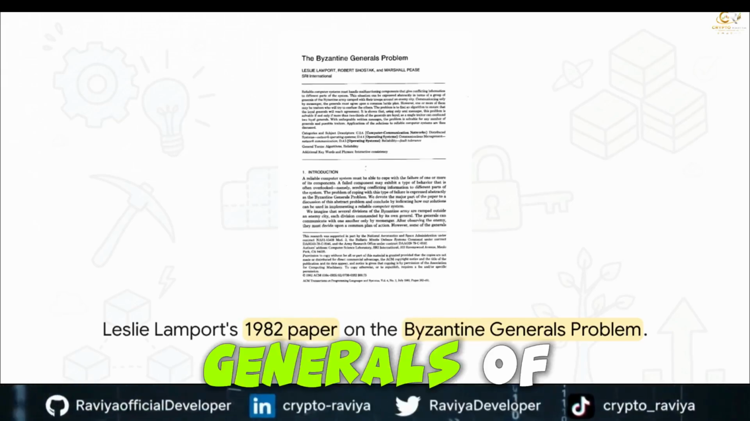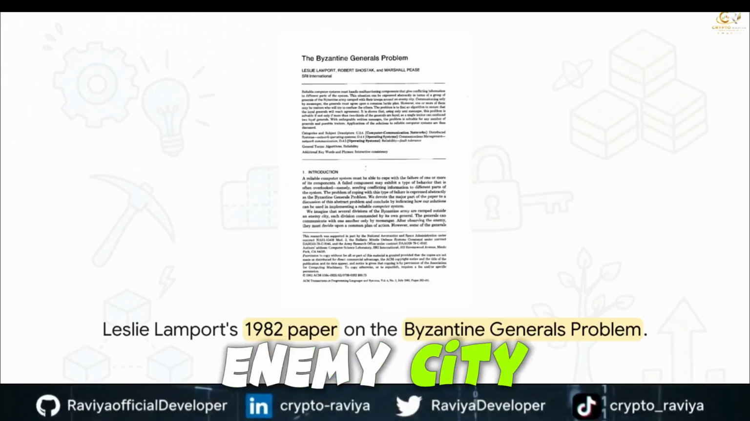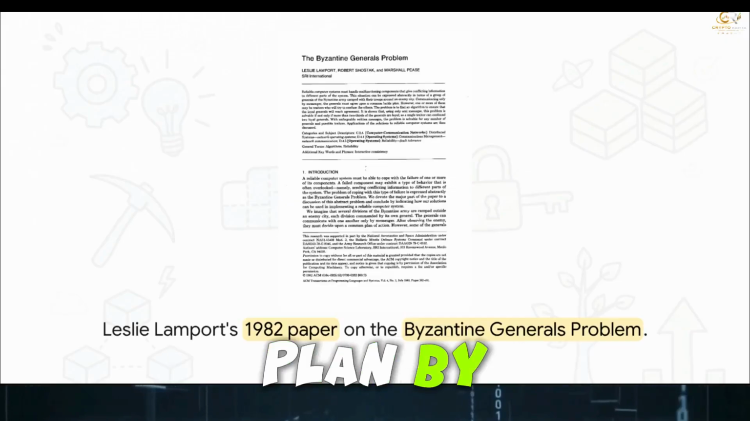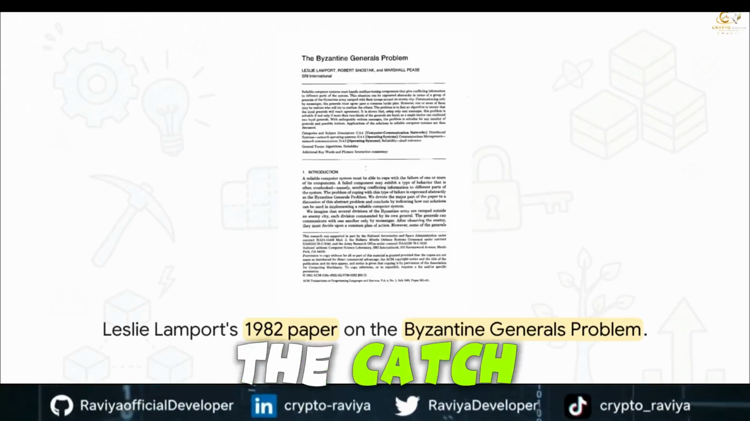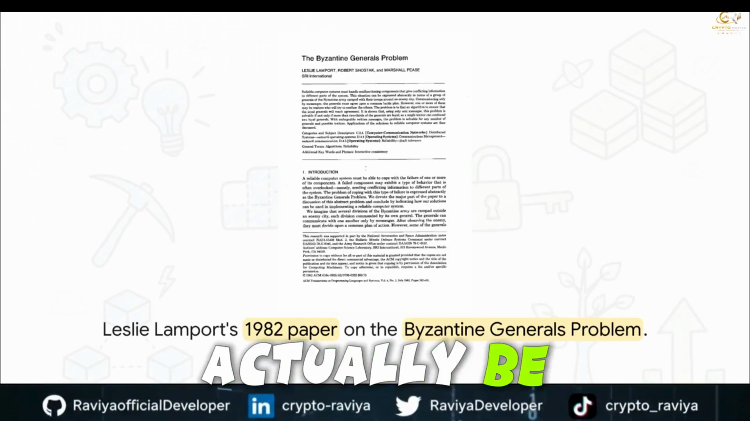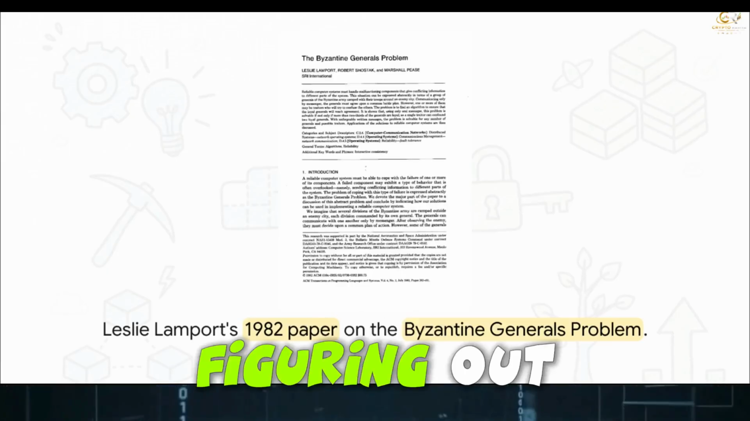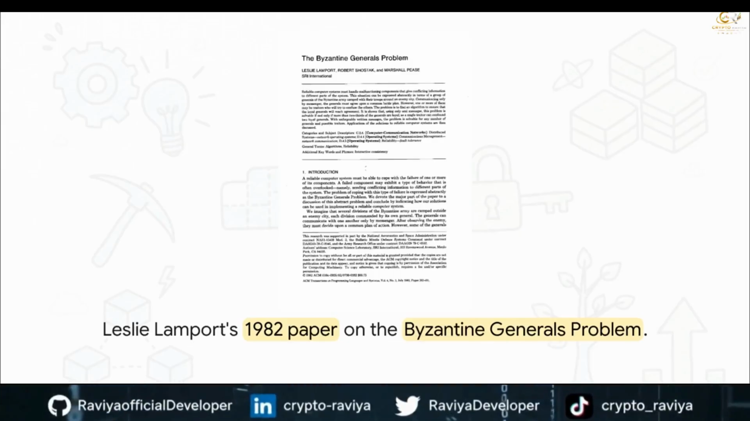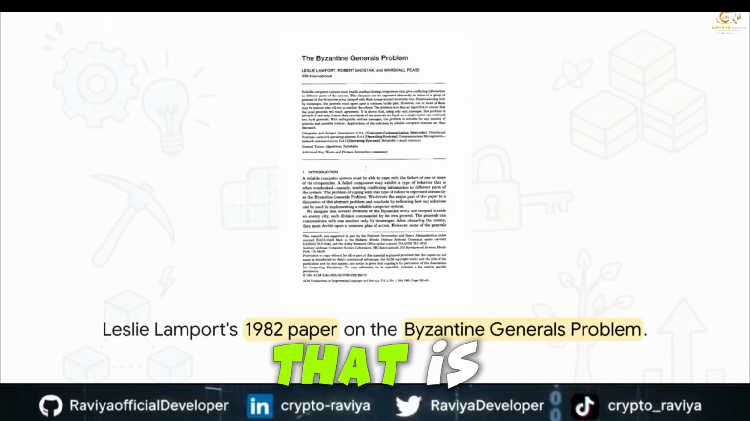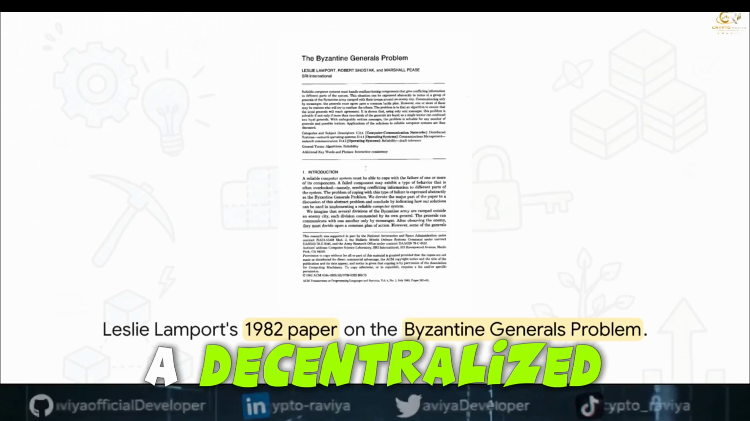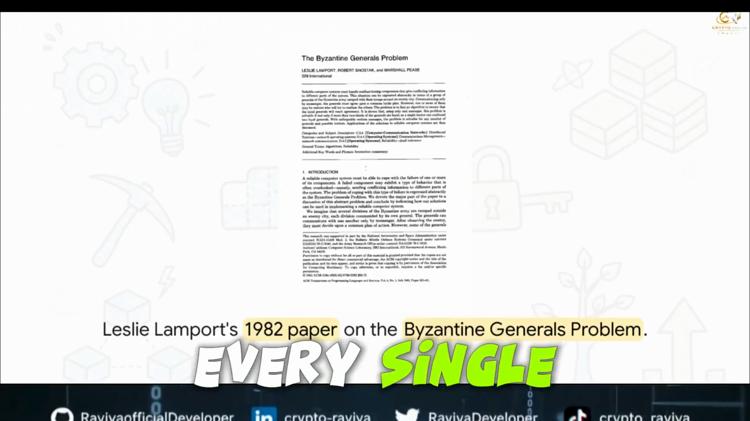Imagine independent generals of an army camped out around an enemy city. They have to coordinate a battle plan by messenger. But here's the catch. One or more of them might actually be traitors actively trying to confuse the others with conflicting info. Figuring out an algorithm to ensure the loyal generals can still reach an agreement, that is the exact same problem a decentralized computer network faces every single day.